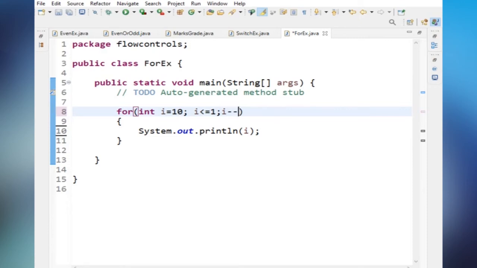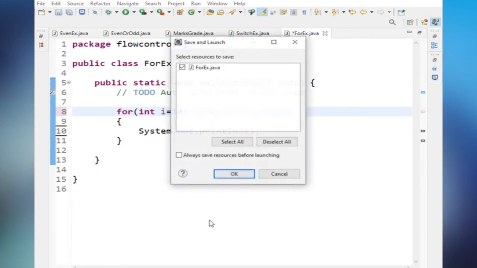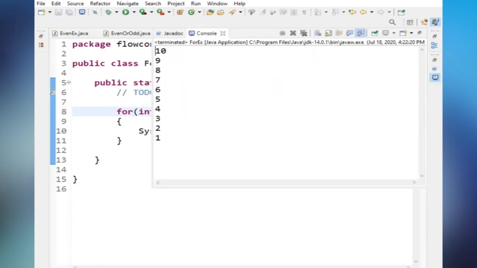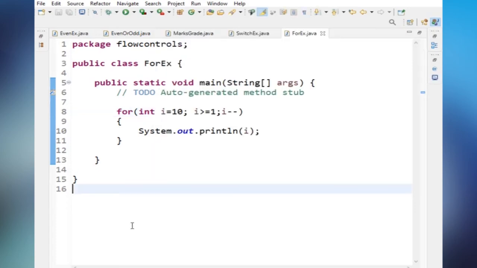I should be 10, and the condition should be greater than or equal to 1, not less than. Then I minus. This is the way to use a decrement. I minus means I equal to I minus 1, and I plus plus means I equal to I plus 1.